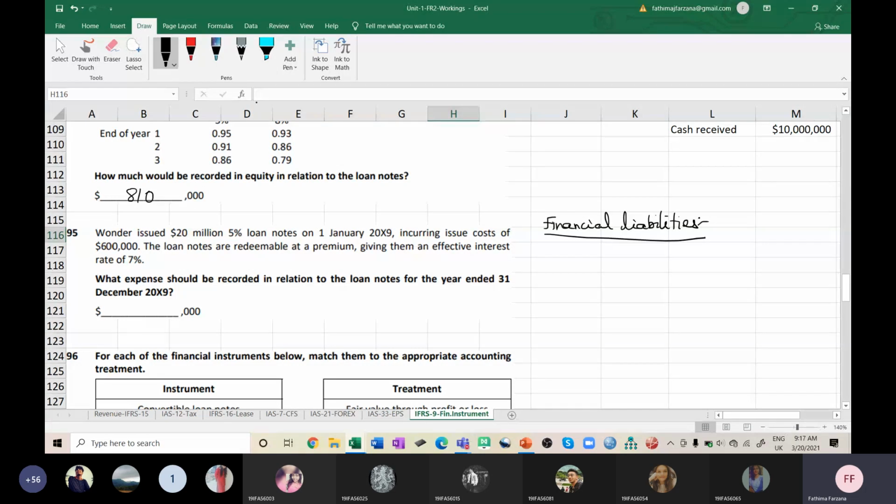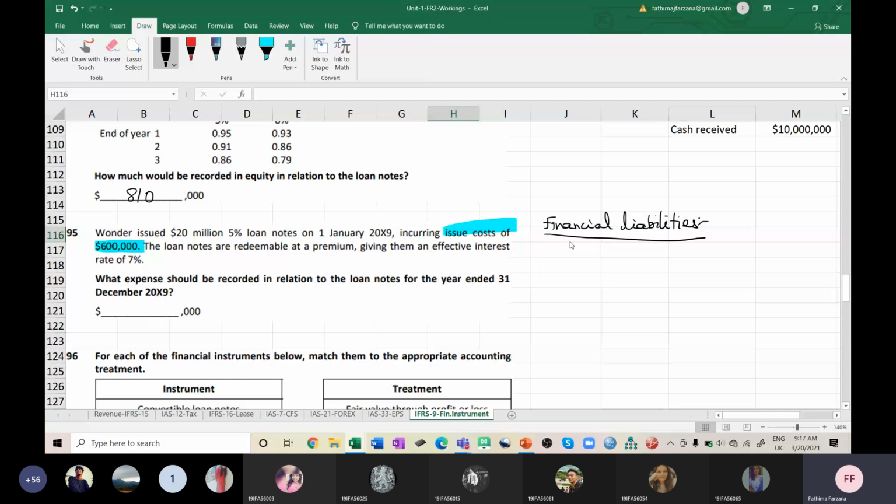But something is new here, that is you are having an issue cost of $600,000. What you will do and how? Transaction cost, no? Yes. Capitalize. No. This is financial liability. Will you capitalize? Is it mentioned anywhere in financial liability? FVOCI?